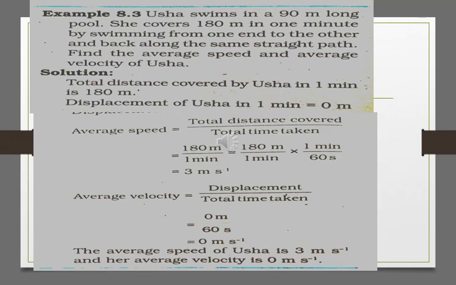So the average velocity is equal to displacement upon time taken. So 0 upon 60 equals 0 meter per second, and therefore the average speed of Usha is 3 meter per second, but her average velocity is 0 meter per second.